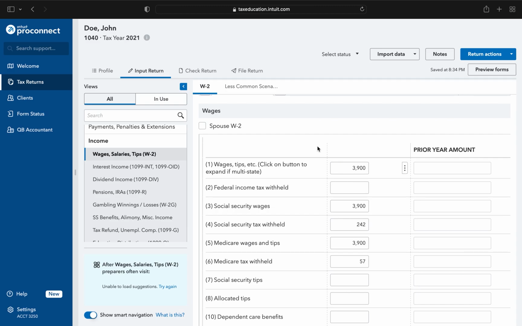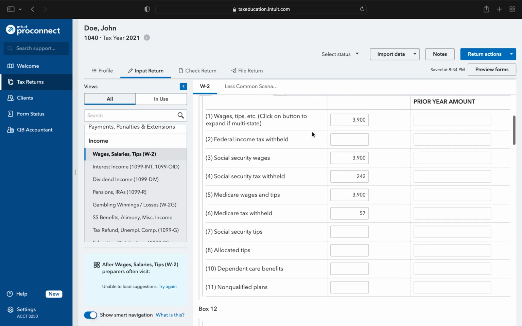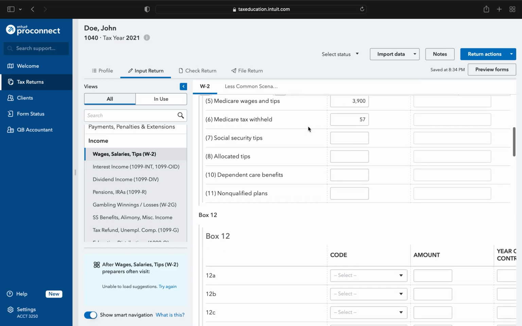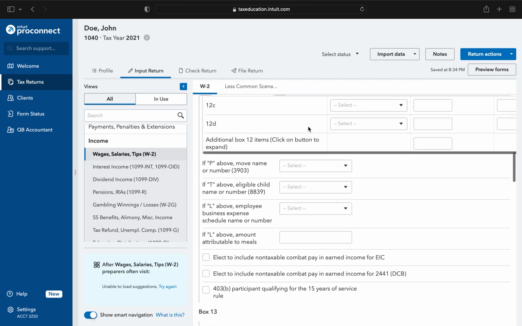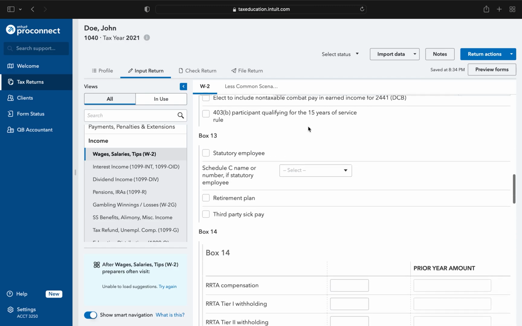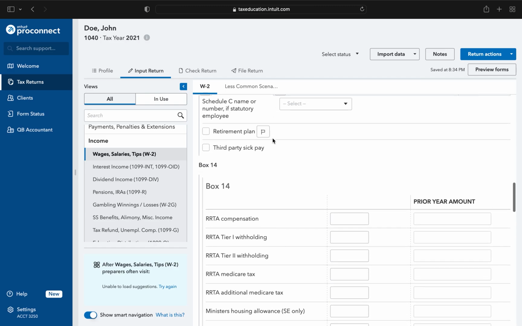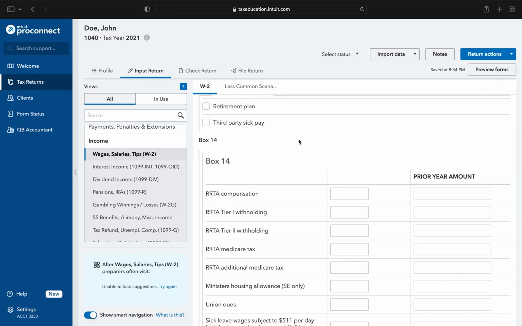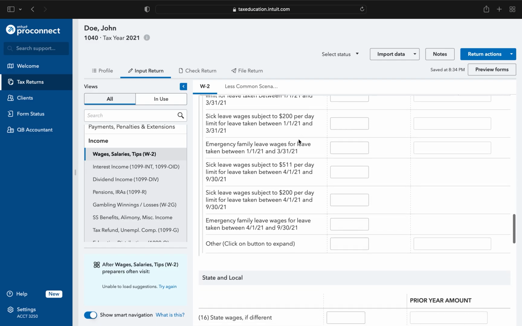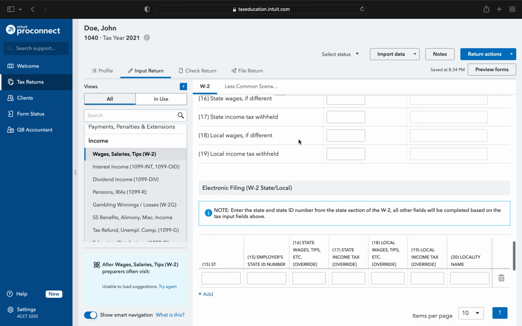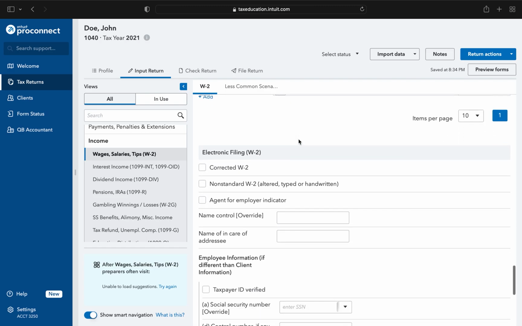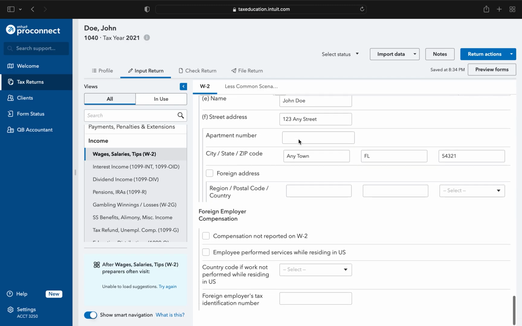Now, the Intuit software will try to fill in some of this other stuff for you. Again, we're not worried about that. None of that stuff will actually matter at this point. So we know that he had the $3,900. Again, we don't have a W-2, so we're not going to fill out any of this information. The software is actually really neat as well. If someone does have a W-2 from certain paycheck processors, such as ADP, it'll actually pull the information and auto-populate it for you. It's pretty neat. Again, we don't have any of that stuff. We're not filing, so we're good there.